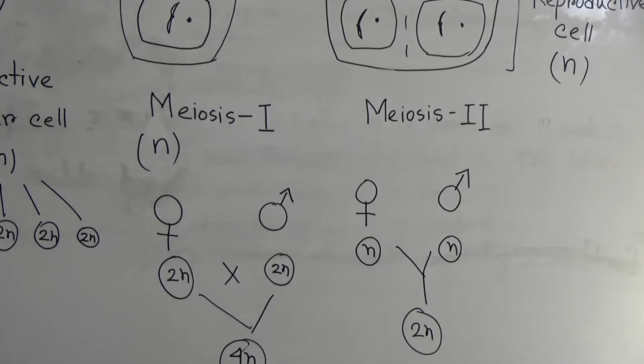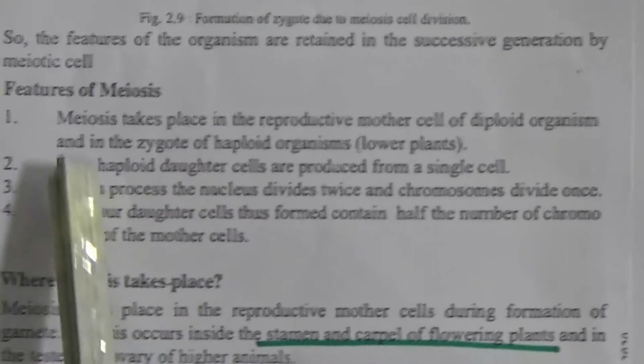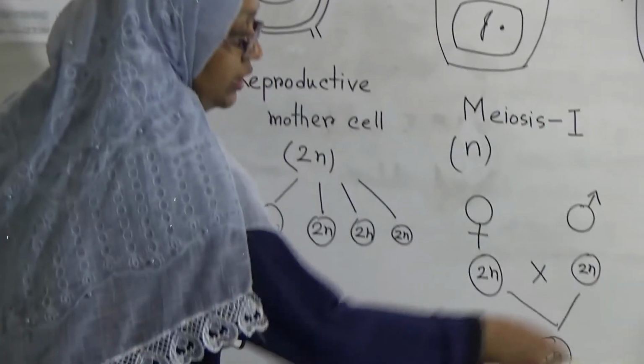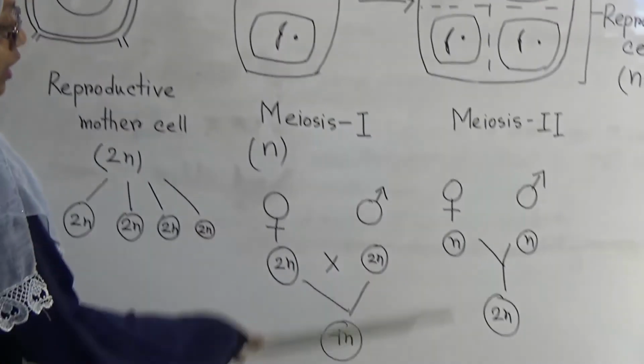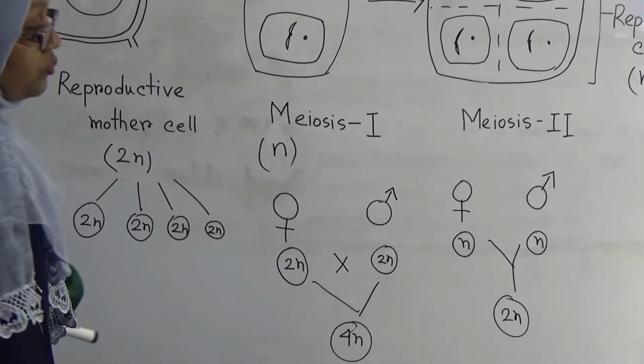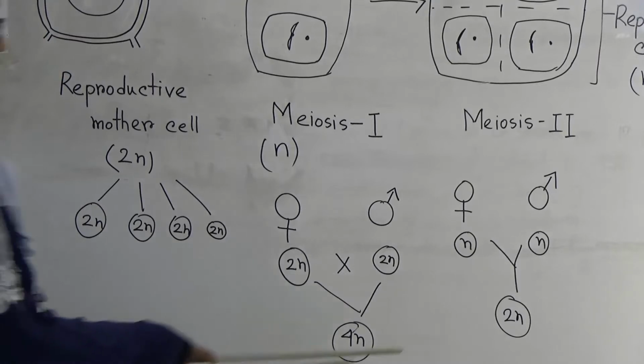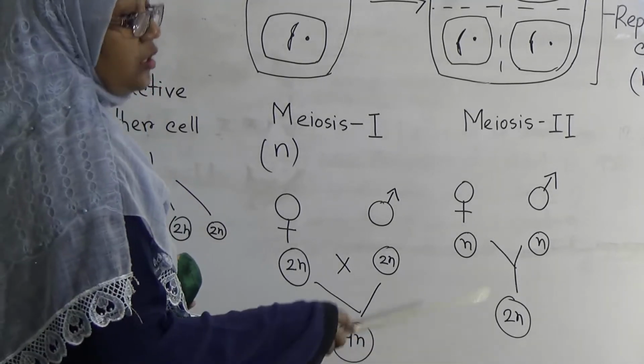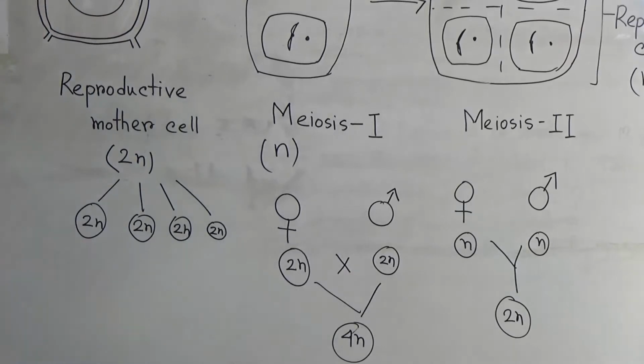Now let's discuss the features of meiosis. Look here, the features of meiosis. Meiosis takes place in the reproductive mother cell of a diploid organism. We know that. And in the zygote of a haploid organism. Look here, from a zygote a new cell will be produced, and from a zygote a new organism will gradually be produced, and if it is a single-celled organism, then in the case of reproduction, meiosis again occurs in the zygote.